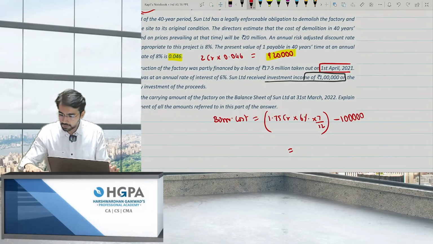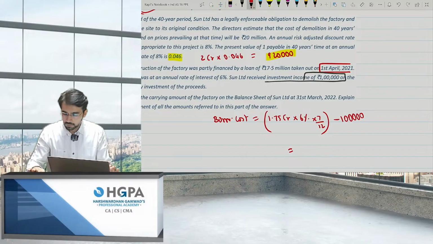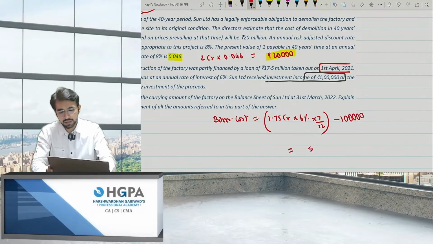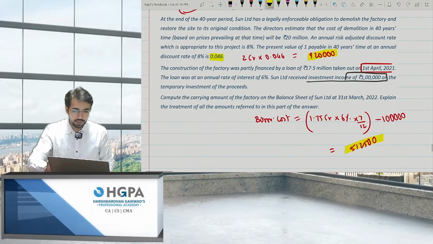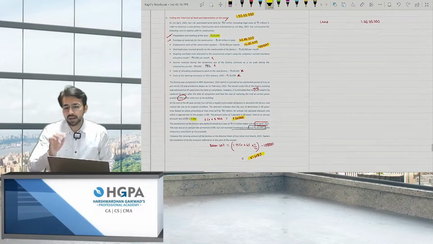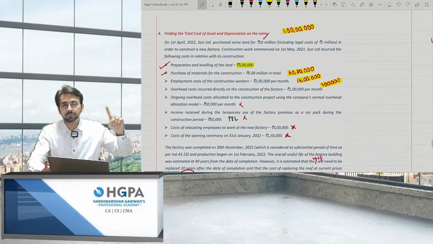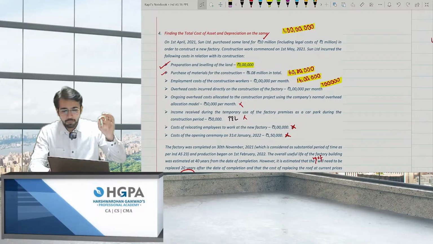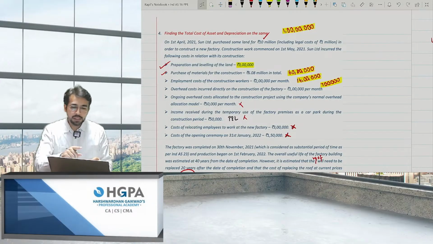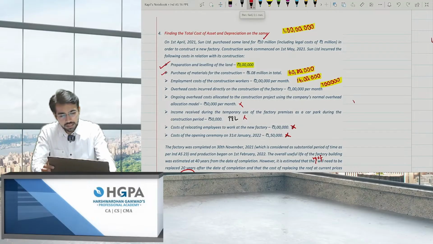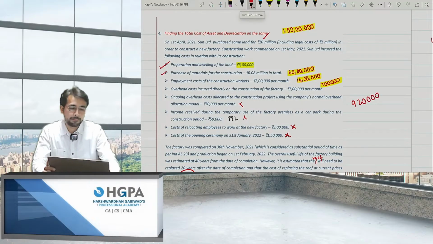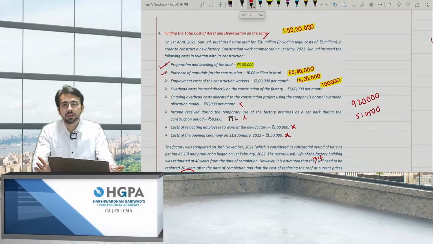1 crore 75 lakhs into 6% into 7 by 12 minus 1 lakh. It comes to 5,12,500. It comes to 5,12,500. Okay. So can you please add up the amounts now? It is 1 crore plus 3 lakh plus 60 lakh 80,000 plus 14 lakh plus 7 lakh plus 9 lakh 20 of the decommissioning plus 5 lakh 12,500 of the borrowing cost.